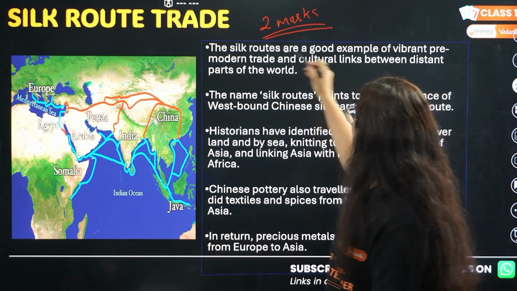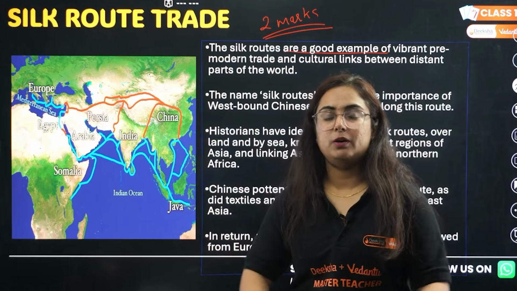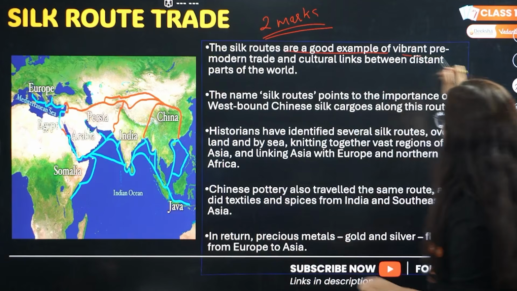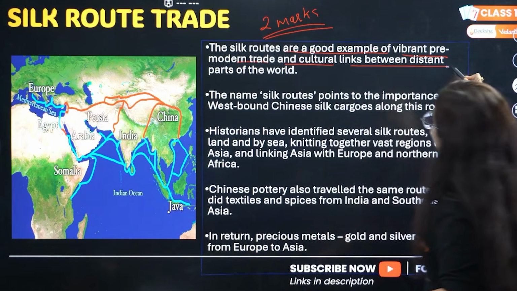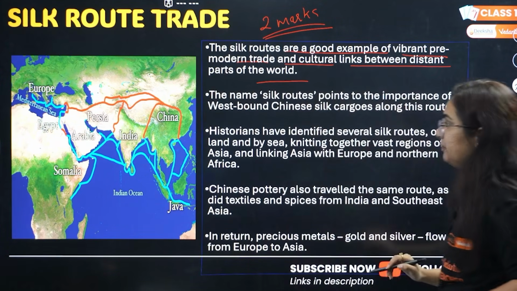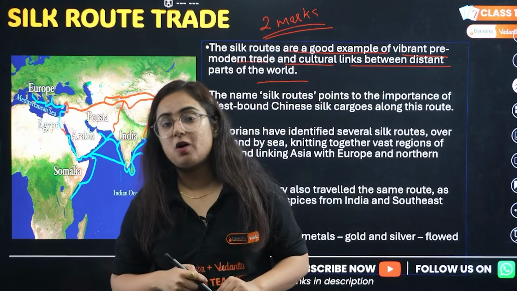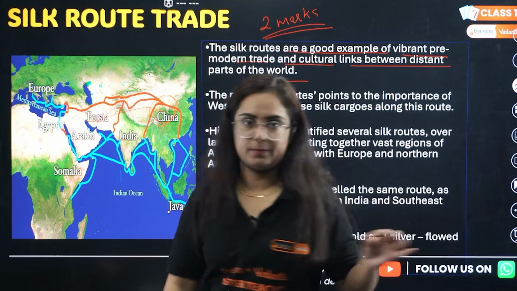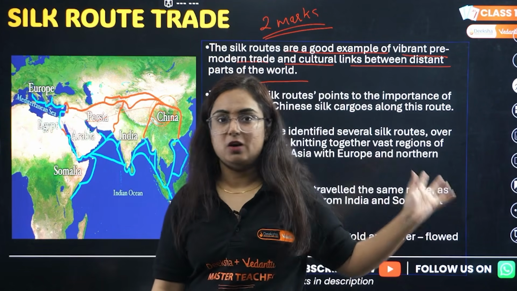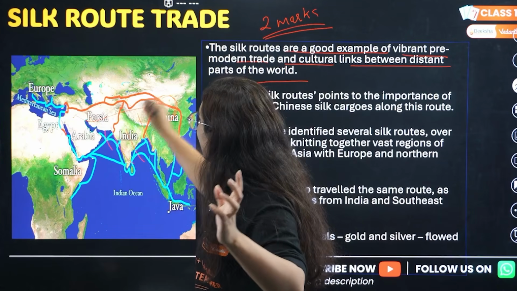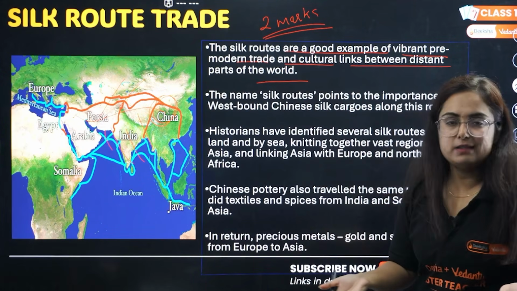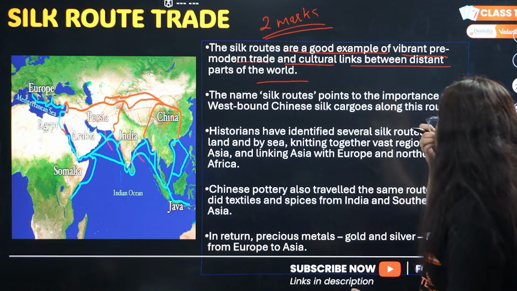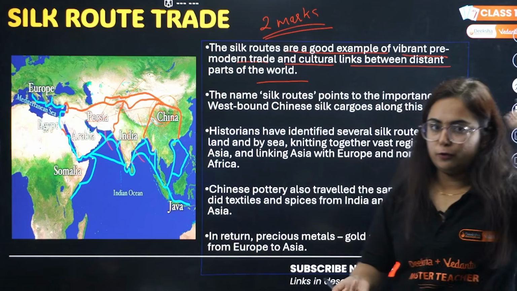It is a route which can be a good example of so many land routes as well as ocean routes. So it is a vibrant, pre-modern trade and cultural link between distant parts of the world. Basically, why is it known as the Silk Route? Because it started from China, and silk was imported into Europe via these land routes and sea routes. Then many routes were joined, and not only silk but Chinese pottery and other cargoes were transported.